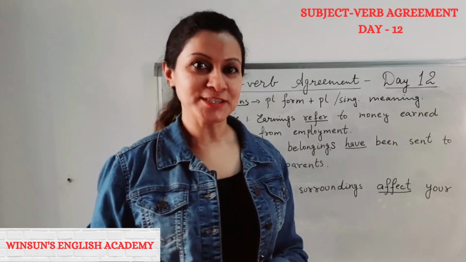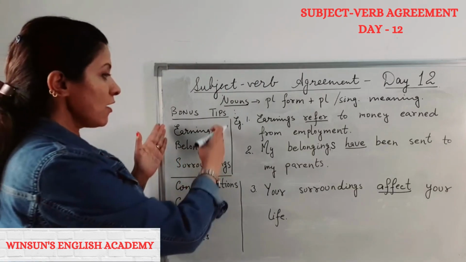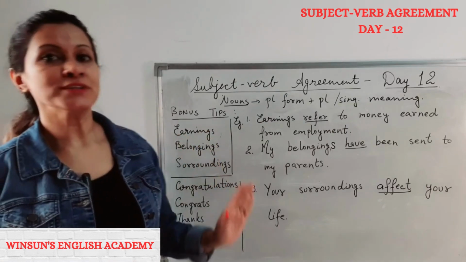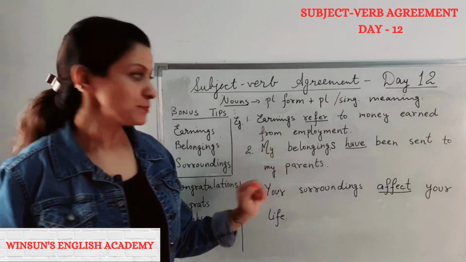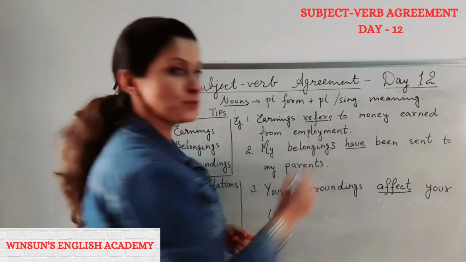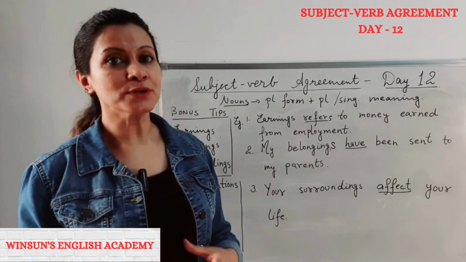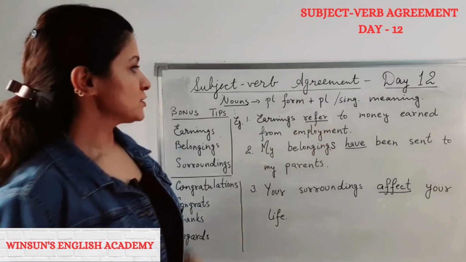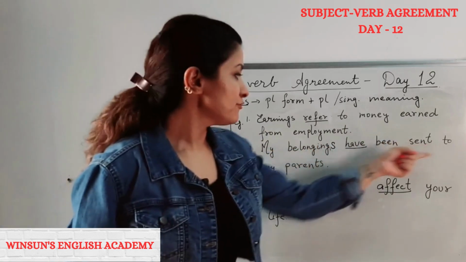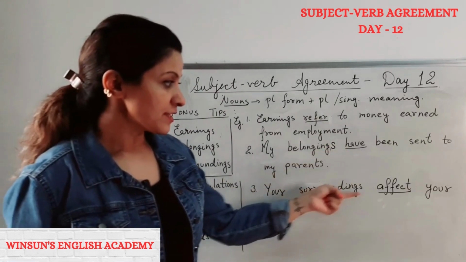Let me share some quick bonus tips with you. Words like earnings, belongings, surroundings, they are plural in form, they are plural in meaning, and that's why they will always take the plural verb. Okay, let us look at these examples. Earnings refer to money earned from employment. If I add an S here, what will happen? This will become a singular verb. And what do we need? A plural verb. And plural verbs do not have an S. So, earnings refer to money earned from employment. Second one, my belongings have been sent to my parents. Have, not has. Have.